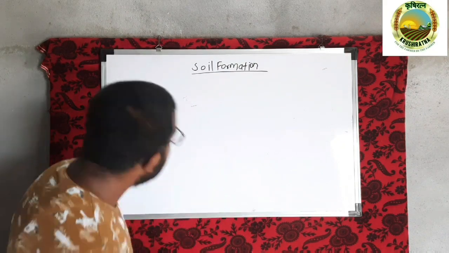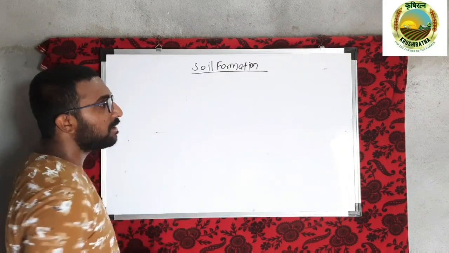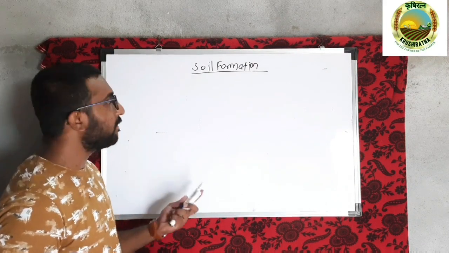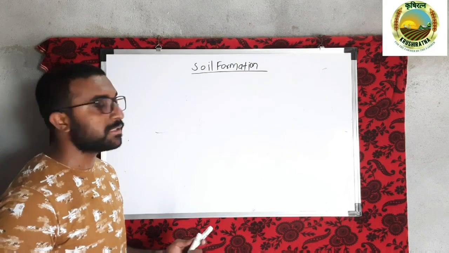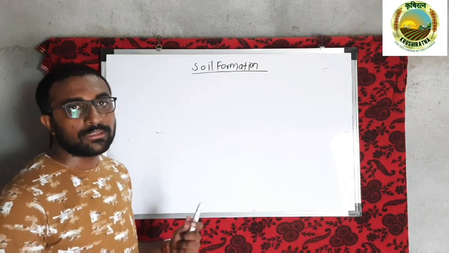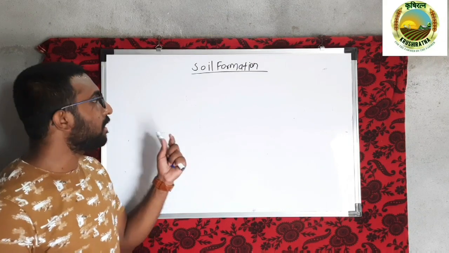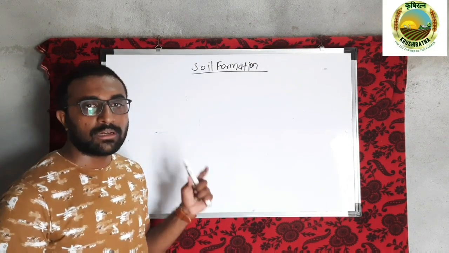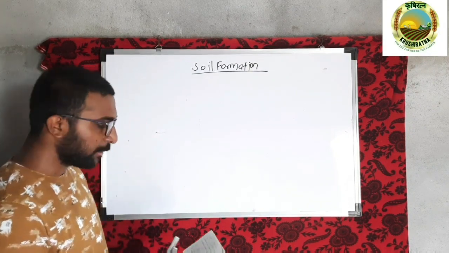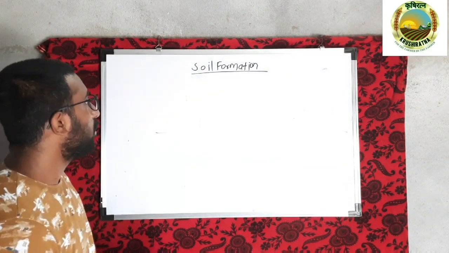So friends, here if the exposure of sunlight is more in the southern region, as we know, due to the exposure of sunlight, the temperature increases and it contributes to the soil forming processes. As compared to the southern region, there is somewhat less exposure of sunlight in the northern regions. Okay, so there will be less soil formation as compared to the southern region. And in case of eastern and western exposure, it contributes intermediate between the southern and northern exposure of sunlight. Okay. So this is all about the relief or topographic factor.